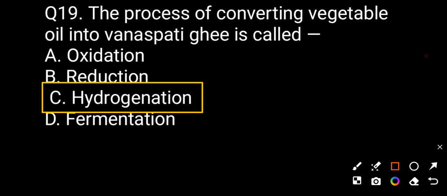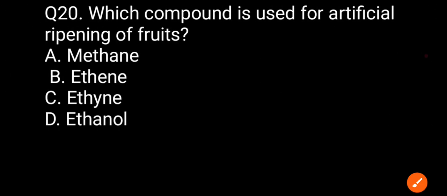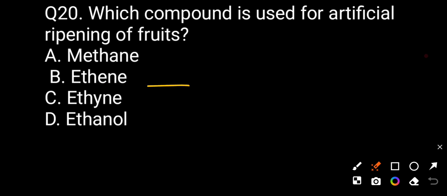Now, the last question, question 20. Which compound is used for artificial ripening of fruit? Option A methane gas, option B ethene gas, option C ethyne gas, option D ethanol. The correct answer will be ethene gas.